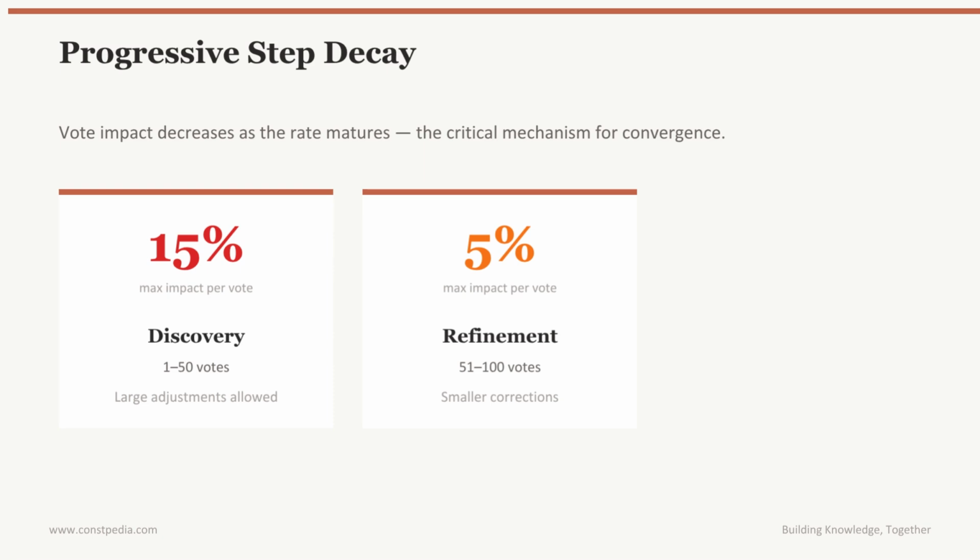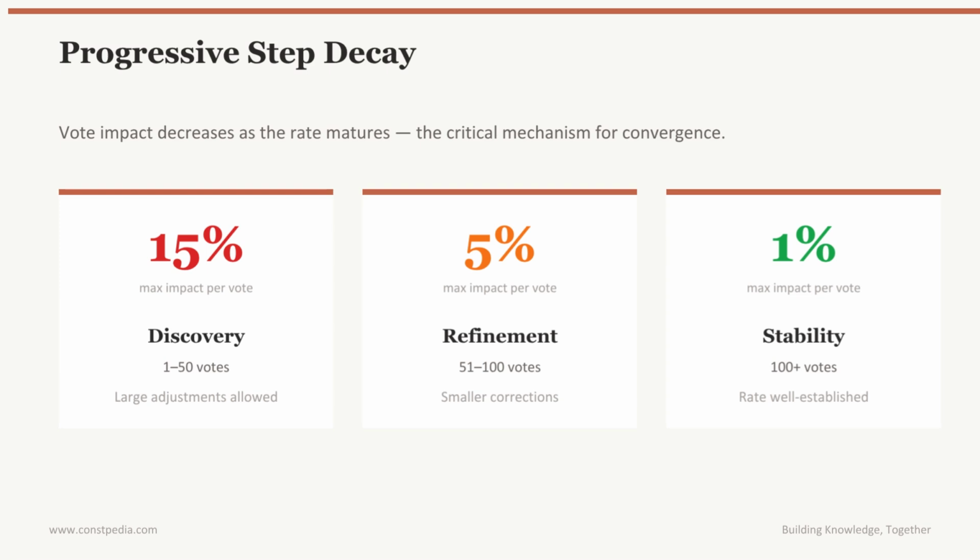Between 51 and 100 votes, the refinement phase, the maximum impact drops to 5% per vote. Smaller corrections refine the rate closer to the true value. After 100 votes, the stability phase, each vote can only move the rate by 1%. At this point, the rate is well established and no single vote, no matter how extreme, can significantly shift it.